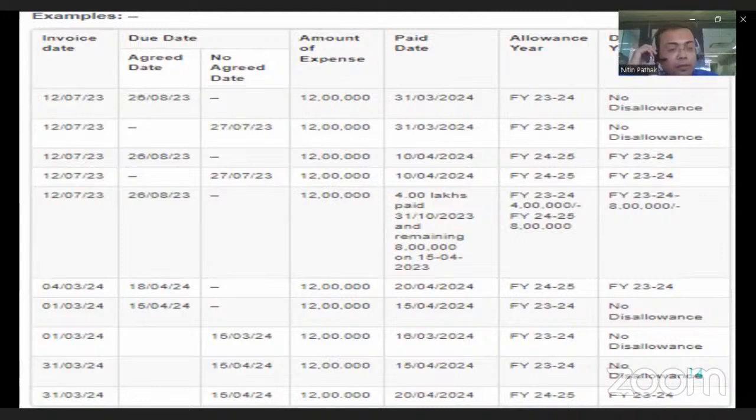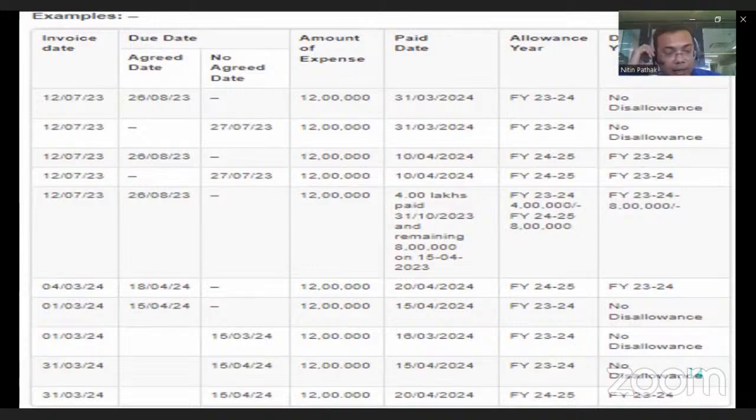Okay, now fifth one. Say the invoice date is 12th July and the agreement mentions the due date of payment is 26th August. But the buyer makes the payment in two parts. The first part, 4 lakh, on 31st October and the second part, 8 lakh, on 15th April, meaning next financial year. Then what will happen?